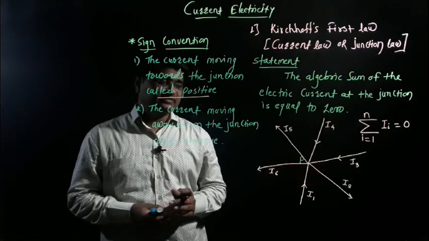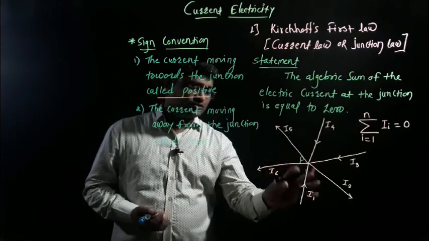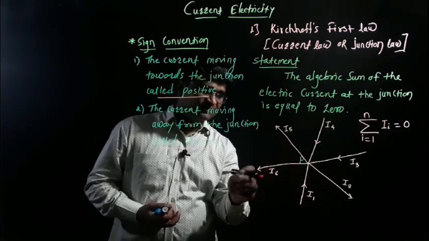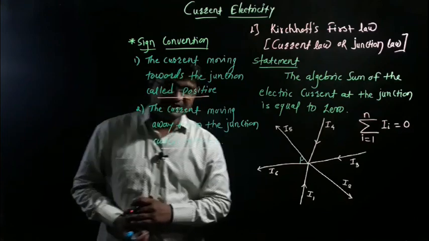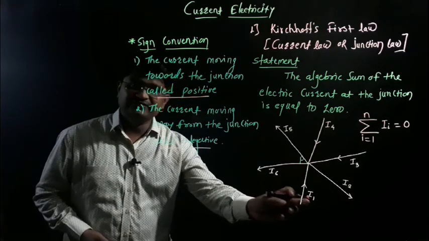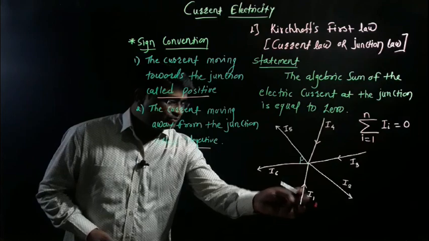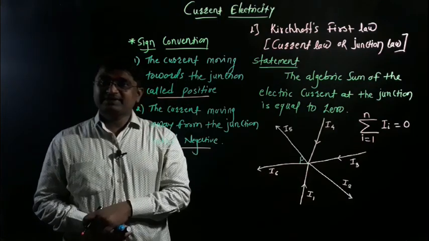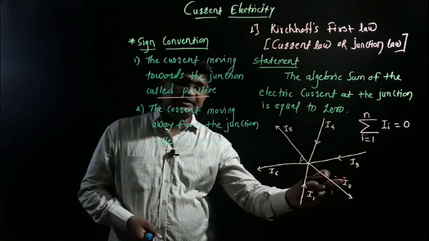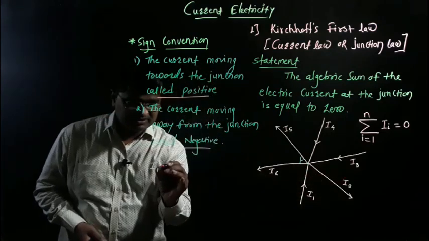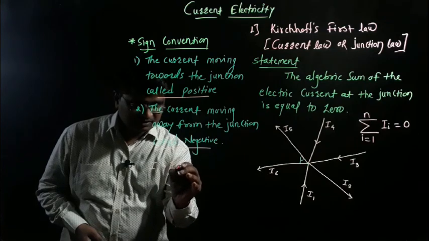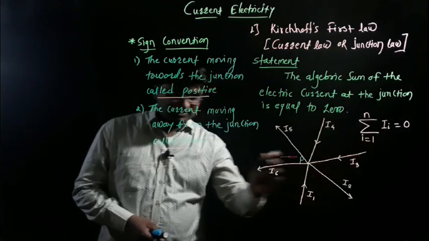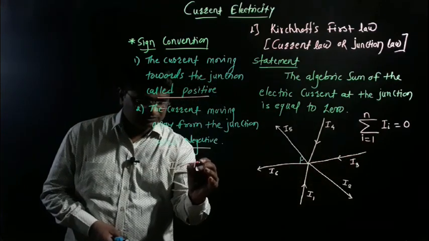According to the sign convention, it is very clear that those electric currents moving towards the junction are positive, and those moving away from the junction are called negative. Let's see the I1 current. I1 is moving towards the junction, so I1 is positive. Let's see I2. I2 is moving away from the junction, so it means that I2 is negative. Let's see I3. I3 is moving towards the junction, so I3 is positive.